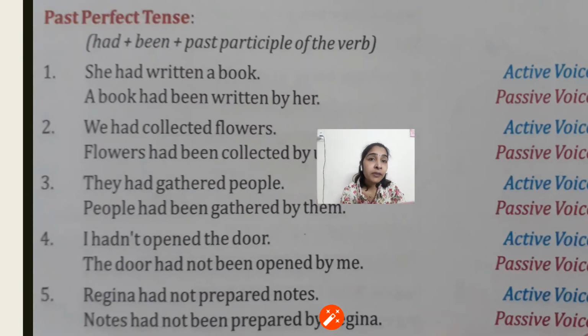Now past perfect tense. In the past perfect tense, in case of active voice, we used to use had and the third form of the verb.